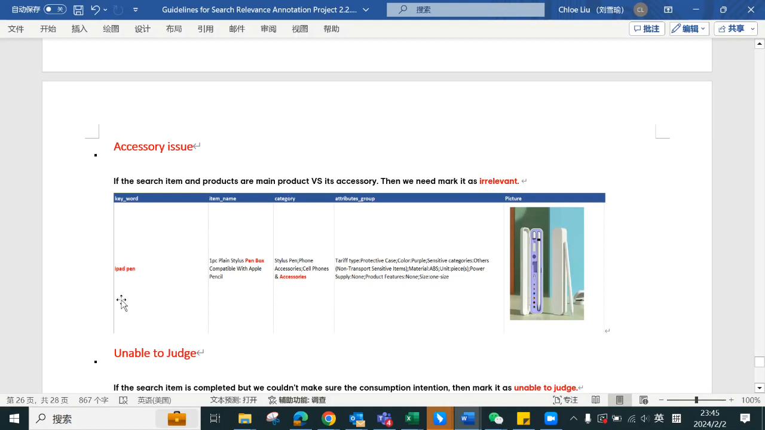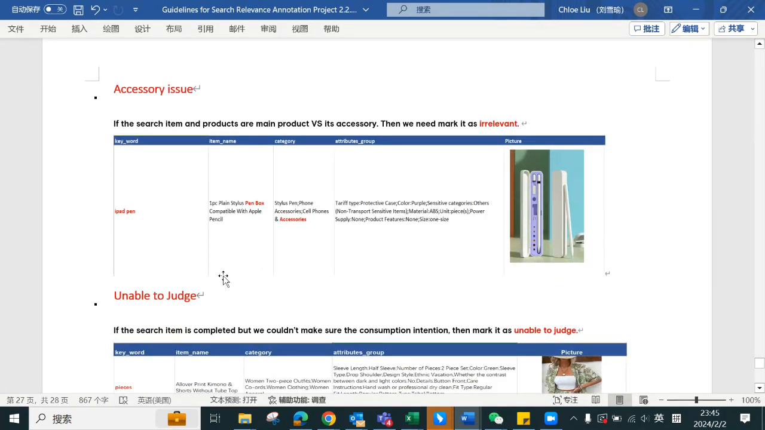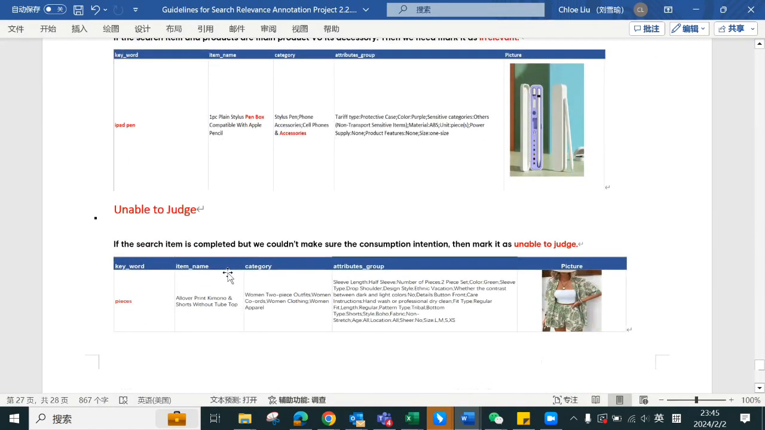So if the search item is iPad pen and the product is pen box, the pen box is the accessory of the iPad pen. Under this circumstance, we need to mark it as irrelevant. Okay. And the last one, unable to judge.